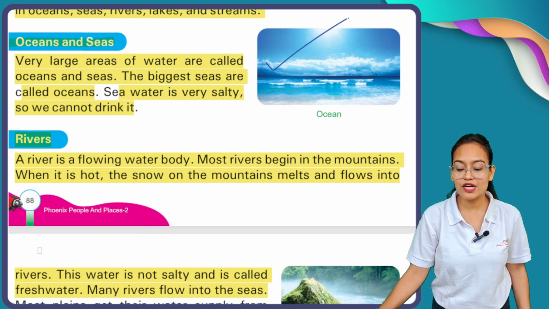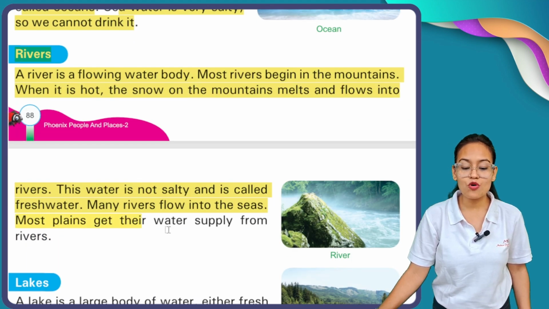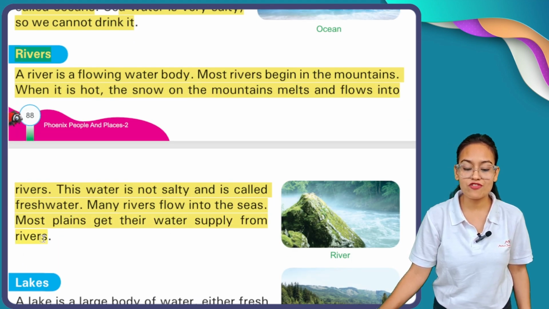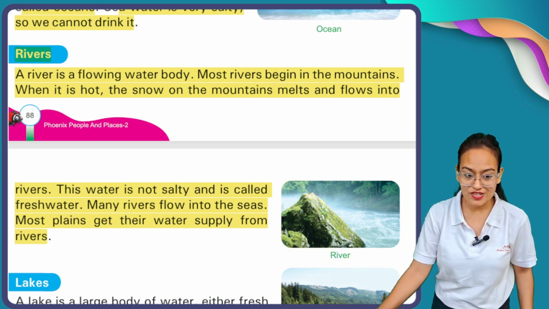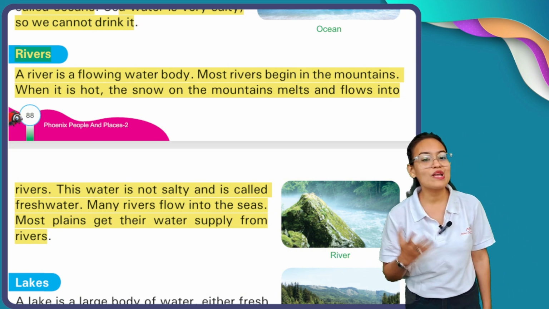Many rivers flow into the sea. Most plains get their water supply from rivers. Now, my dear children, see rivers. What is the meaning of rivers?